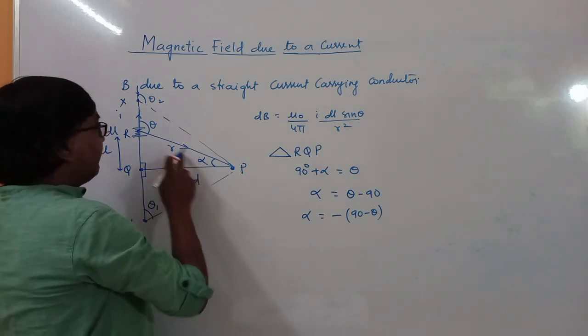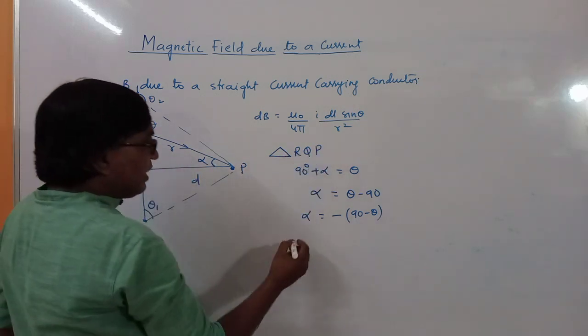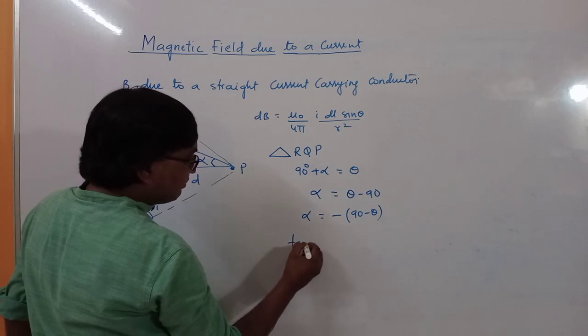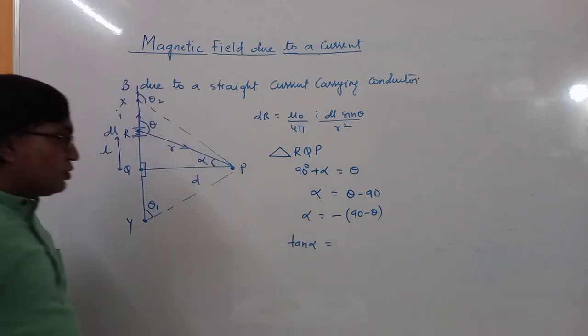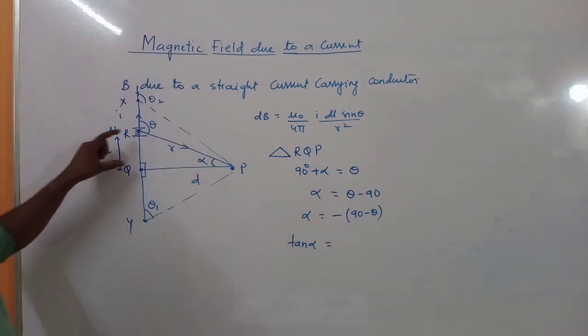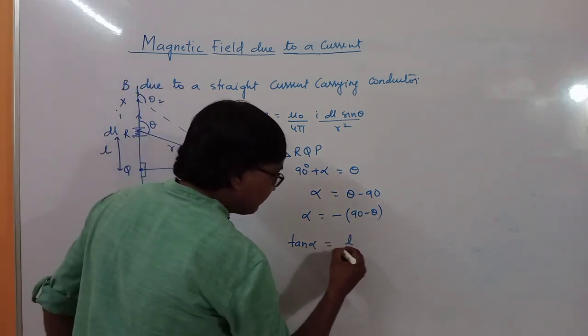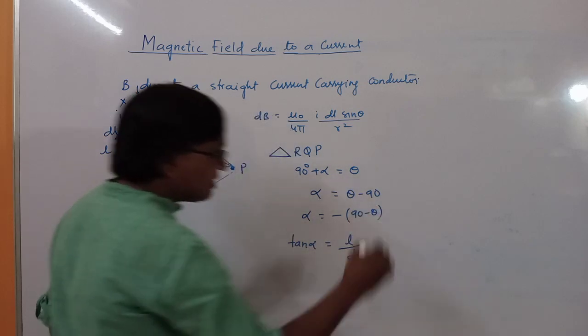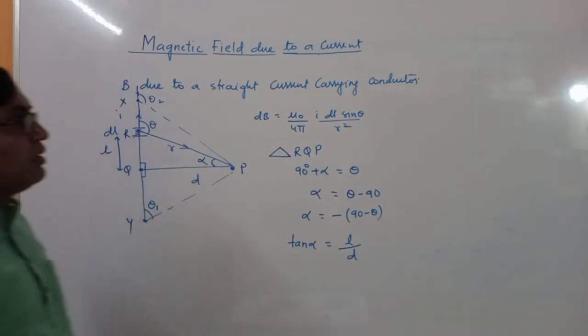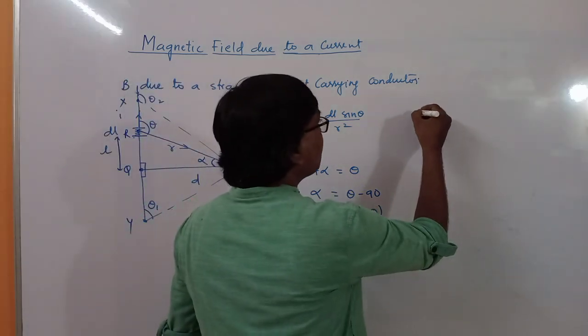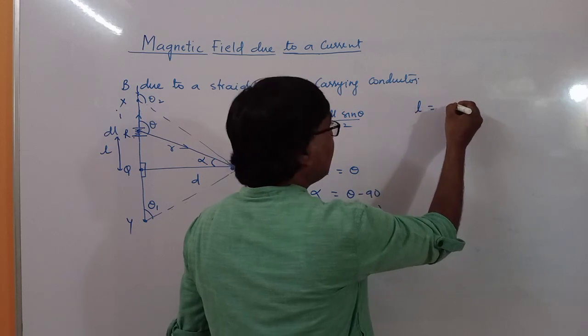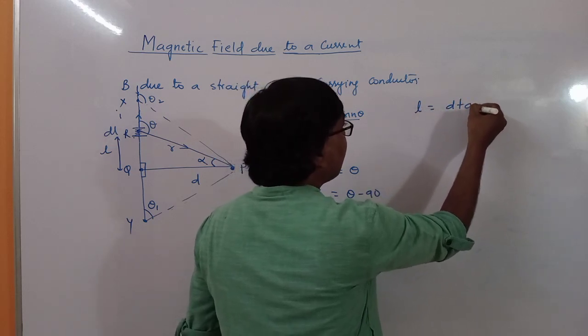So tan alpha in this triangle RQP. Tan alpha is given by opposite side by adjacent side. Opposite side is L, adjacent side is D. Now we got L. So L is equal to D tan alpha.